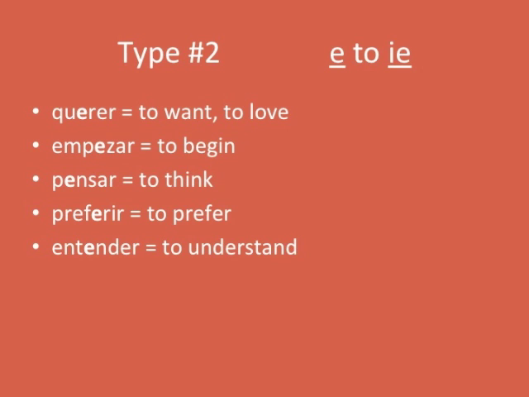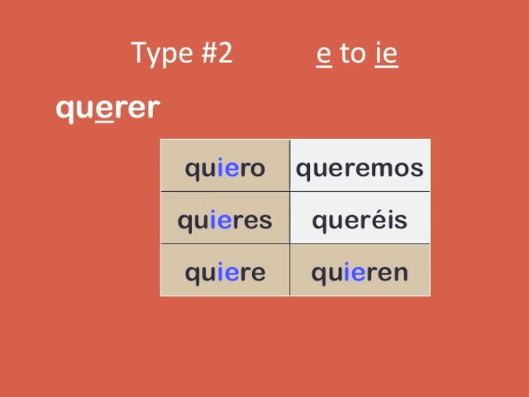Type number 2, E to IE. So here we have querer, to want or to love, empezar, to begin, pensar, to think, preferir, to prefer, and entender, to understand. Let's conjugate the verb querer to practice. Again, remember, it's within the boot that the stem change occurs, so we form quiero, quieres, quiere, queremos, queréis, quieren, where we change the E's in the boot to an IE.